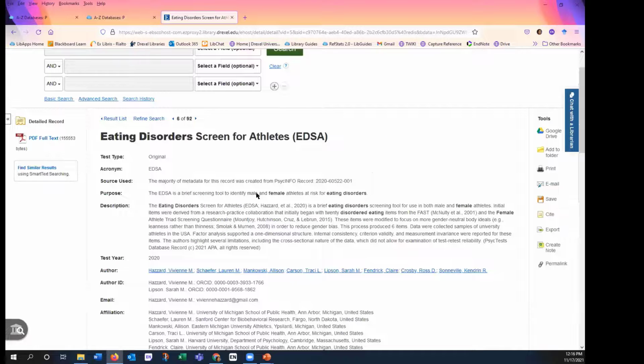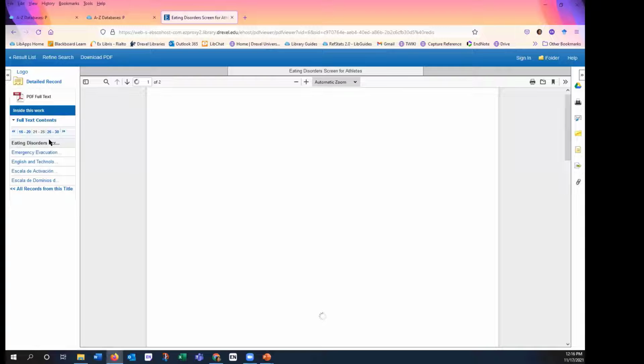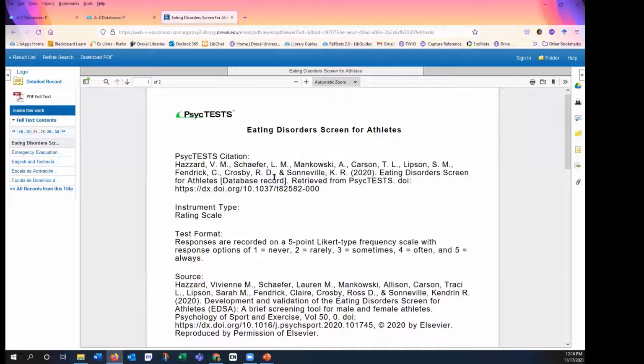Now to see the instrument itself, just click on the PDF. All of these records, when they include the full instrument, will give you a little cover sheet. Hopefully this will come up in a moment. Here we go. A lot of this information is a duplicate of what you saw on the detailed record that we were just looking at.